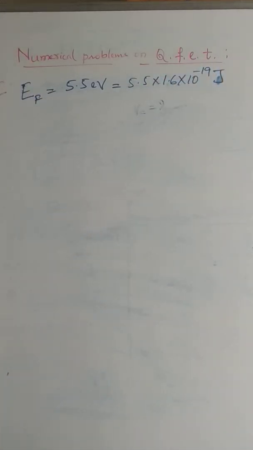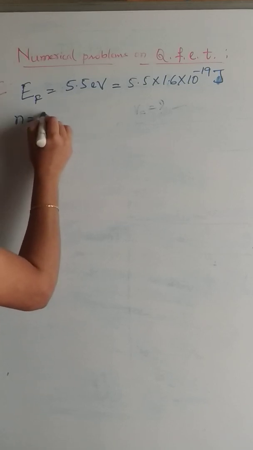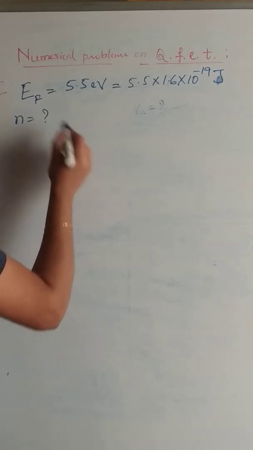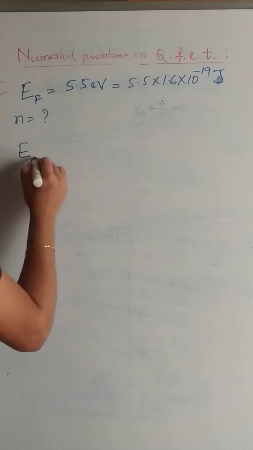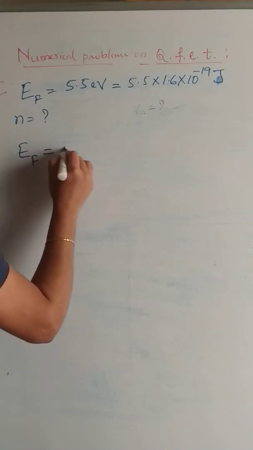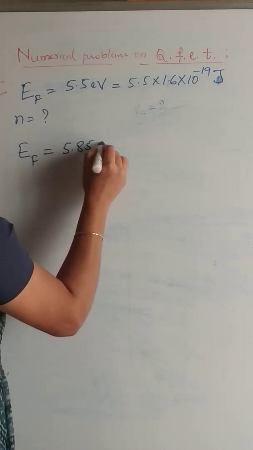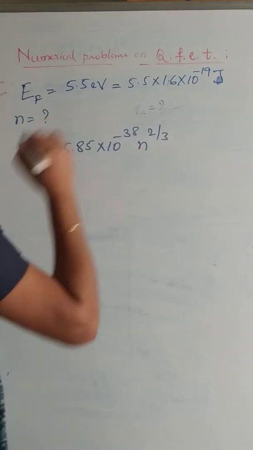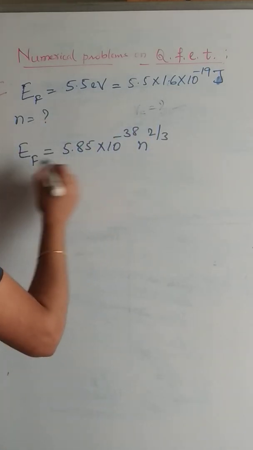Also, we need to calculate the electron concentration, number of conduction electrons per meter cube. So in the previous statement of the problem, we know that Fermi energy is given by 5.85 into 10 to the power of minus 38 n to the power of 2 by 3. This n we need to calculate now.